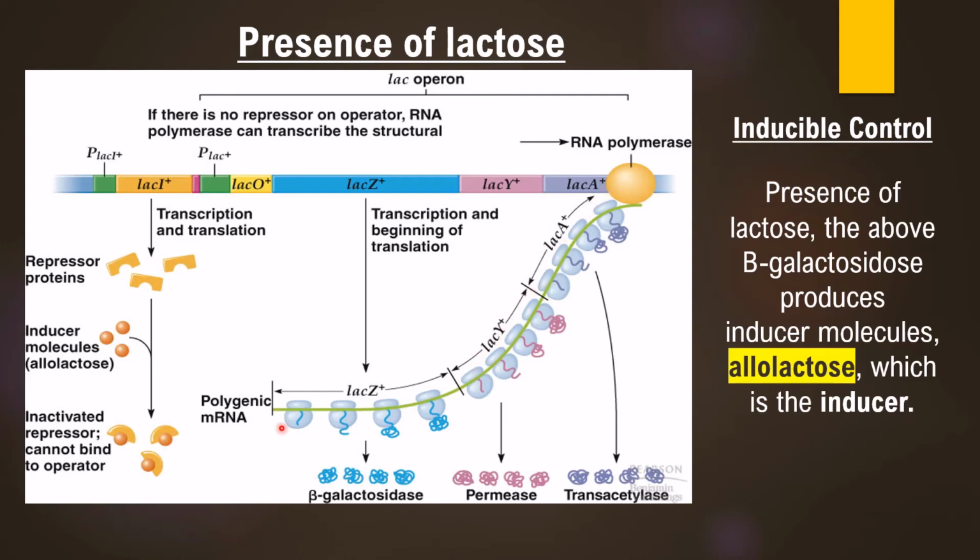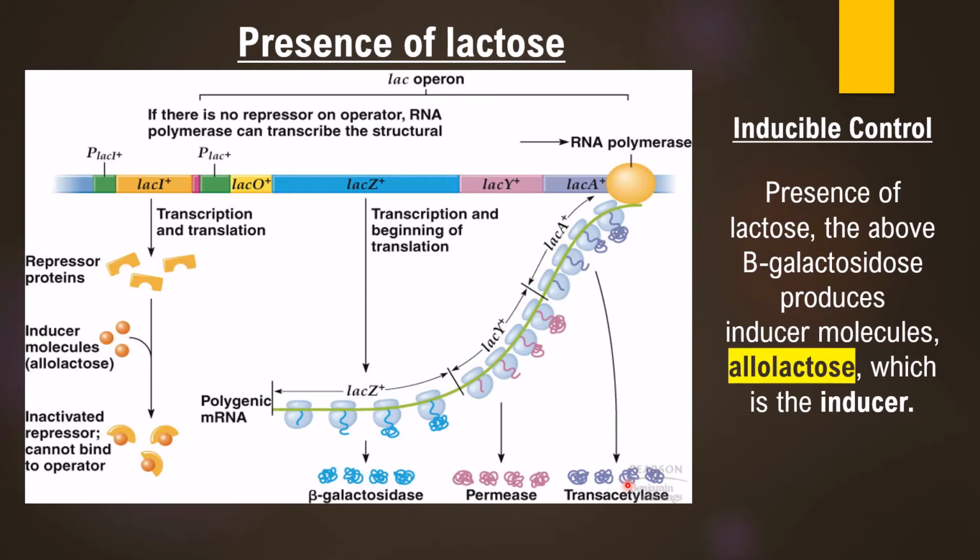This lac mRNA has information for lac Z gene, lac Y gene and lac A gene. When ribosomes come and bind to the 5' end of lac mRNA, they will result in formation of beta-galactosidase enzyme from this section, permease from the middle section, that is lac Y section, and transacetylase from the lac A section.